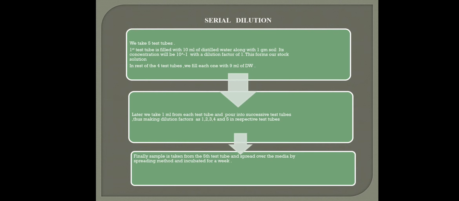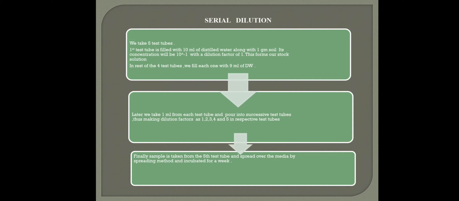And if the sample is soil, then we do the serial dilution. In serial dilution we take 5 test tubes. The first test tube is filled with 10 ml of distilled water and 1 gram of soil, so its concentration will be 10 power minus 1. This forms our stock solution, and the rest of the 4 test tubes we fill each with 9 ml of distilled water, and we take 1 ml from the stock solution and pour it into the successive test tubes.